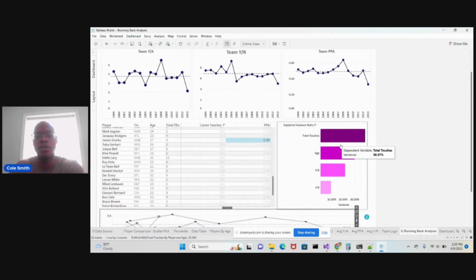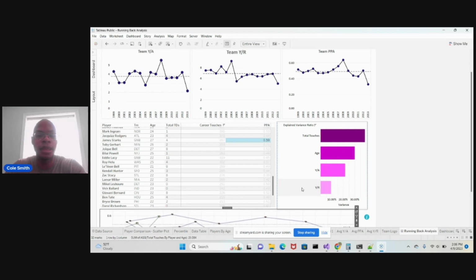Here are the results from the model for the 4 dependent variables, and I posted their explained variance ratio. As you can see, 39% of the variance is coming from total touches, which makes sense intuitively. And 30% comes from age, which also makes sense because even if you're not getting as many touches, eventually your body will start to wear down. Then 21.64% is yards per attempt, from a rushing perspective, which makes sense as well. And 9.27% is yards per reception.